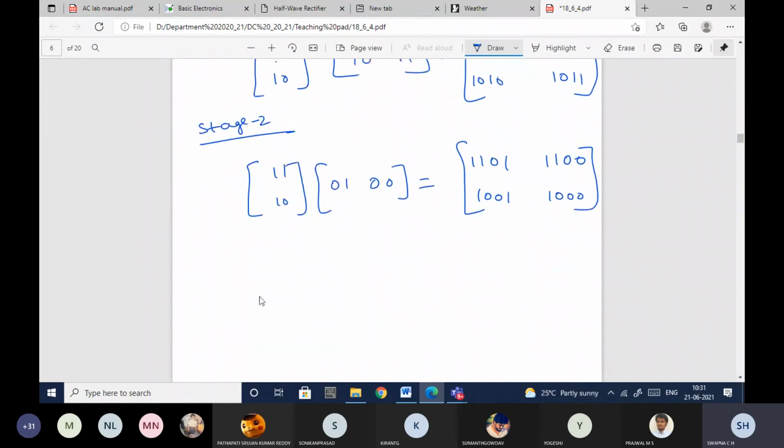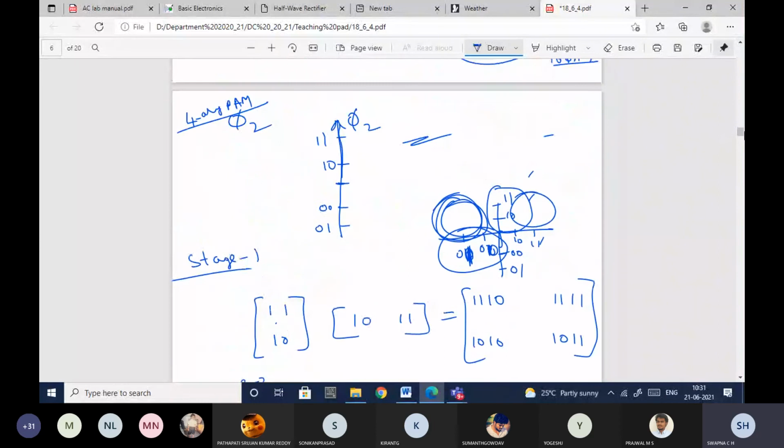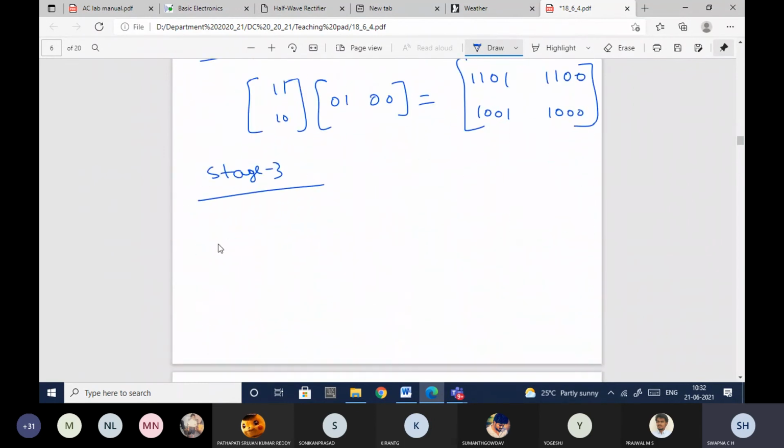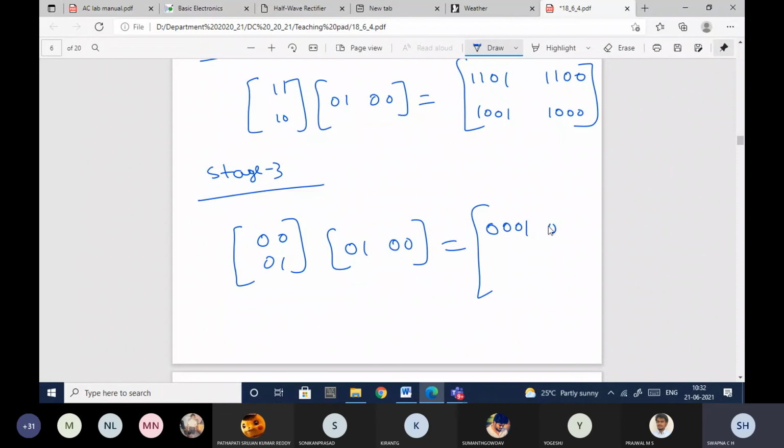Next, stage 3, in the third quadrant. Third quadrant in the sense you'll have first 0 0 0 1 and that with 0 0 0 1. Okay, so let me take that. So it is 0 0 0 1. Next 0 1 0 0. Okay, so when you multiply these two, you will have as 0 0 0 1 0 0 0 0. Next here it is 0 1 0 1 0 1 0 0. Okay, so this is in the third quadrant.